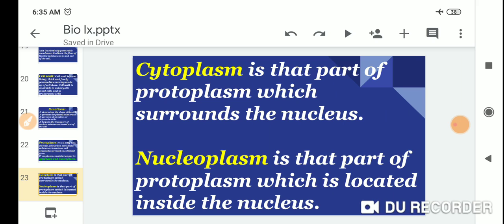Cytoplasm is the part of the protoplasm which surrounds the nucleus. Nucleoplasm is the part of the protoplasm which is located inside the nucleus.